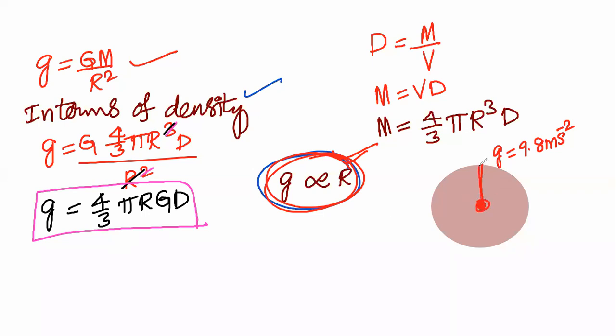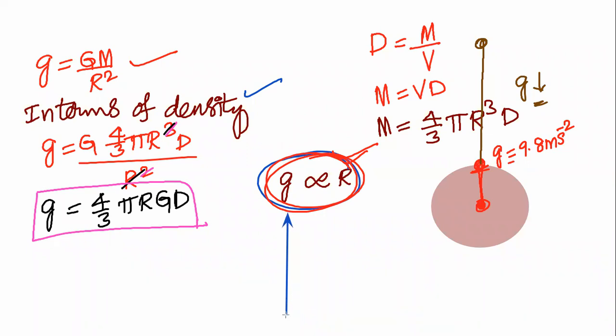From the center of the earth to the surface of the earth, the maximum value will be obtained. While we are taking this body from the surface of the earth to higher altitudes, acceleration due to gravity again starts decreasing. Then we may plot the graph for the variation of g with depth and height.